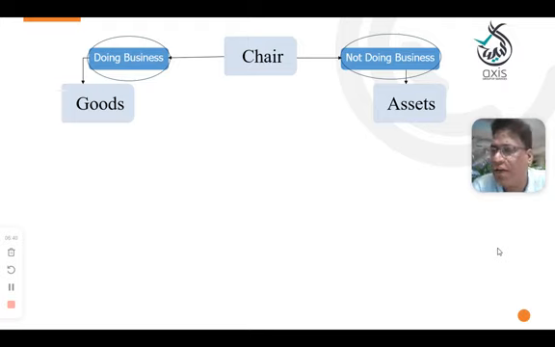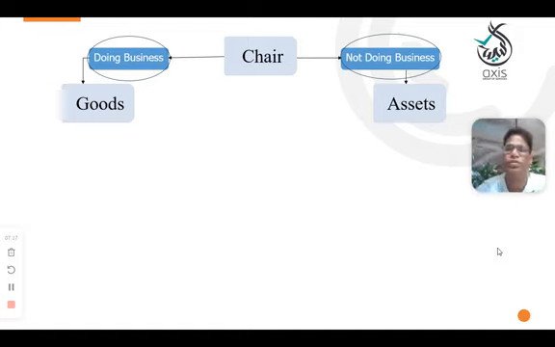If you purchase a building even to stay, that is your asset. But if regularly you are buying and selling buildings, then that is a business and it will become goods. Okay, clear? Hope you people are understanding what I am trying to tell you. The same item will become goods if you are doing the business. The same item will become an asset when you are not doing the business.